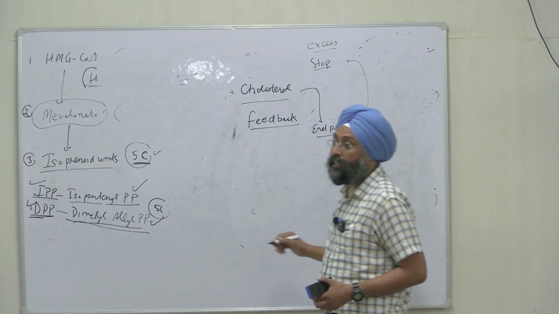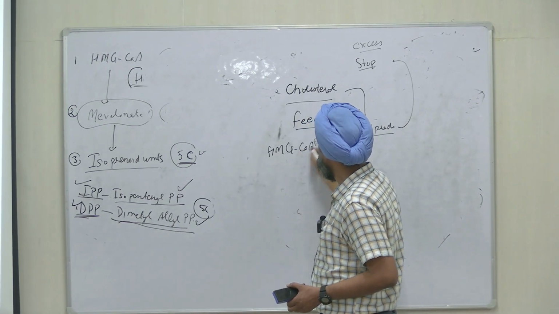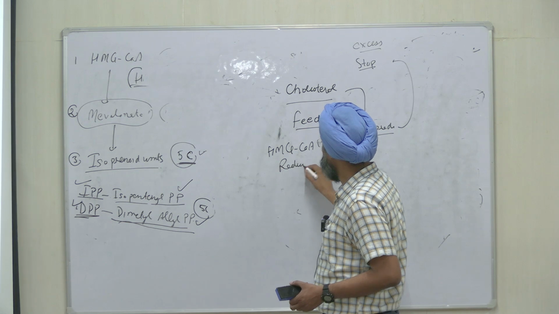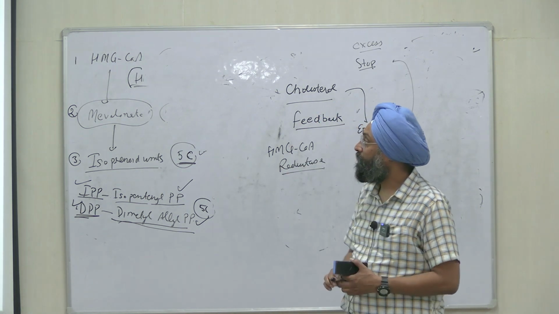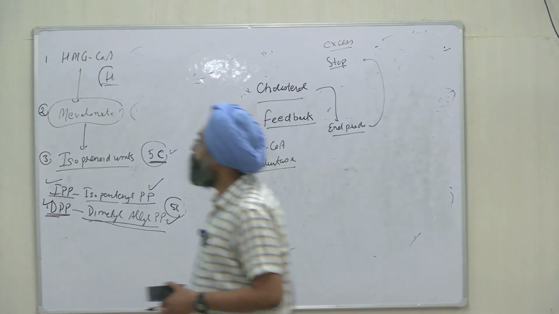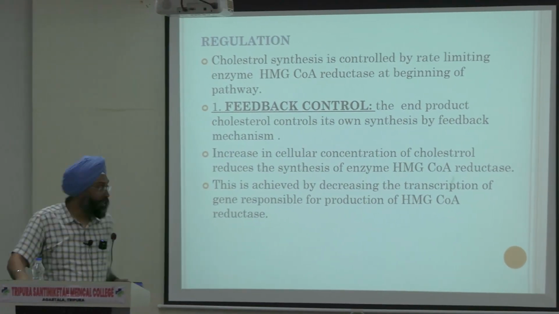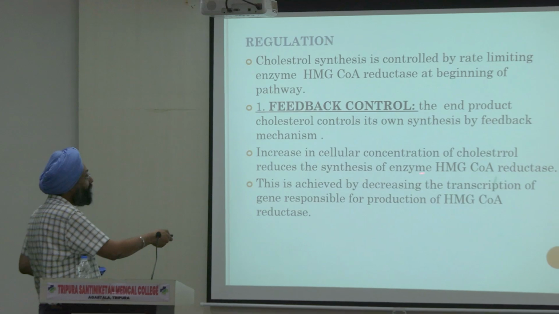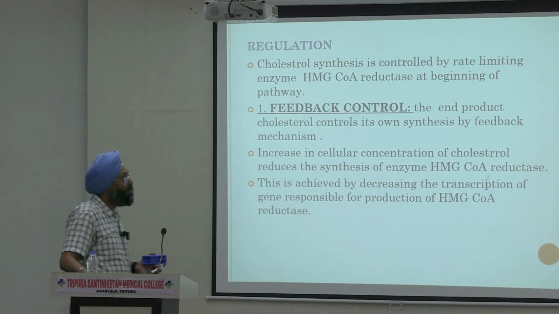And it acts on which enzyme? I told you, HMG CoA reductase, right? The end product is cholesterol and it controls its own synthesis by feedback mechanism, right? This is achieved by decreasing the transcription of the gene responsible for HMG CoA reductase.